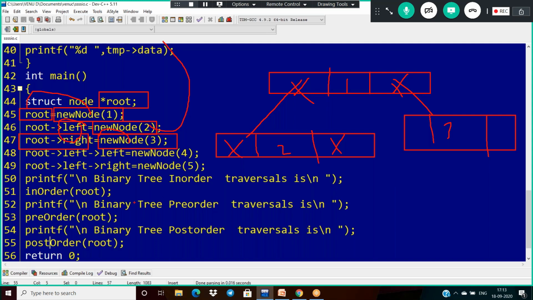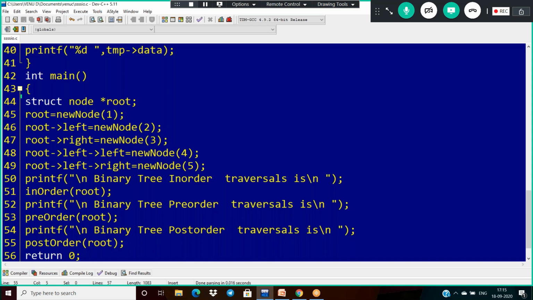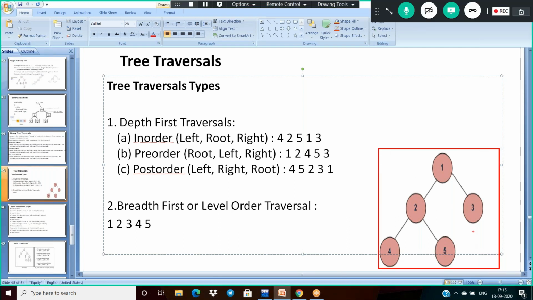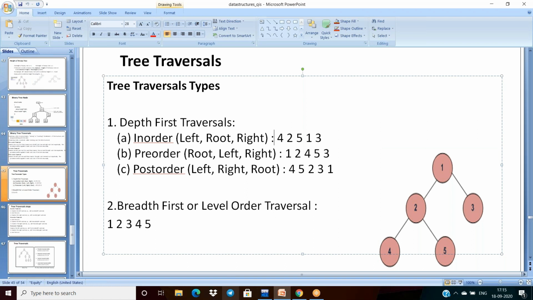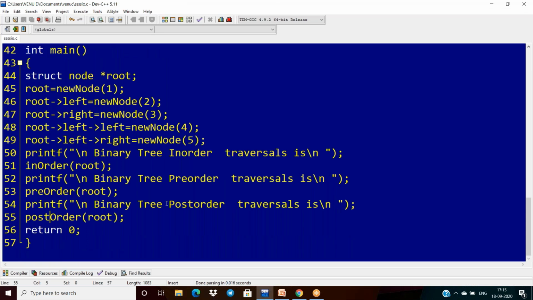Okay. So like this, because of these function calls here, I can form my tree structure. We can form the tree representations. First is the root node element, then the left side element, the right side of the root, the left side of the left, and so on. Like that we can form this. This complete tree is formed with the help of this function call. And after that, what is our aim?